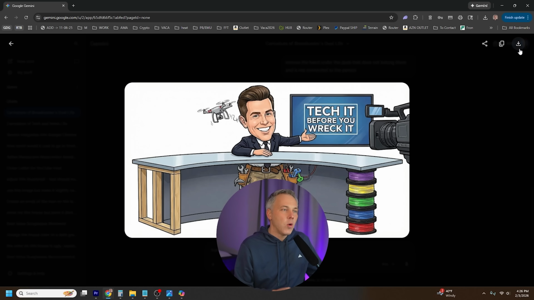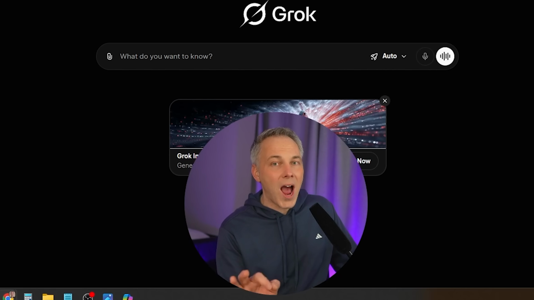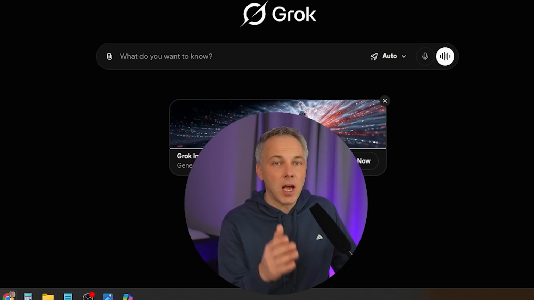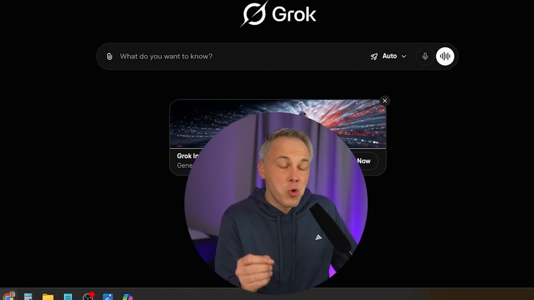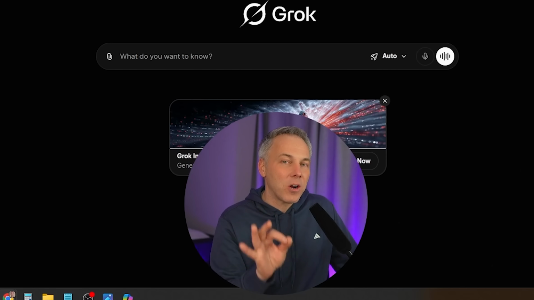Okay, so you want to click the download button in the upper right-hand corner to download that image to your hard drive, because now we're going to take it up a notch. This is what people aren't doing. This is how you can take your caricature image and take it to the next level. Go to Grok.com. This is X's AI tool, and they have a really cool tool that will take that image and turn it into a video.